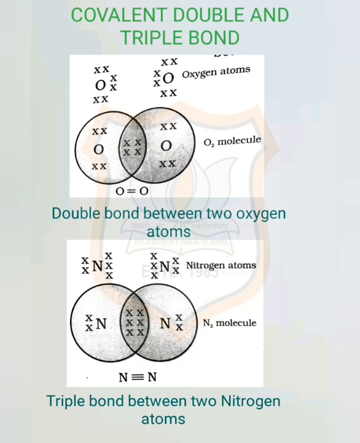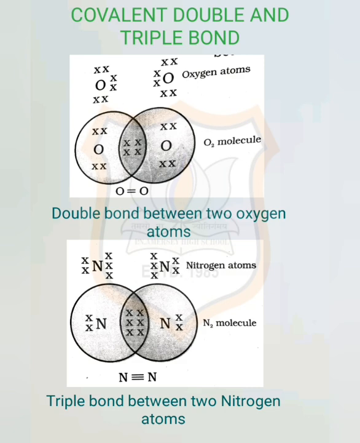Now, what would happen in case of diatomic molecules of nitrogen? Nitrogen has 7 electrons total, the atomic number of nitrogen is 7. So, let us discuss the triple bond in nitrogen.